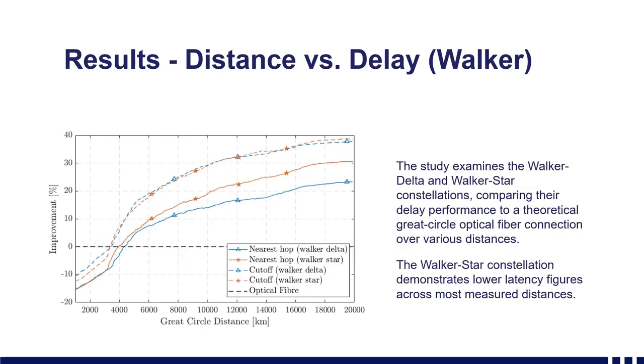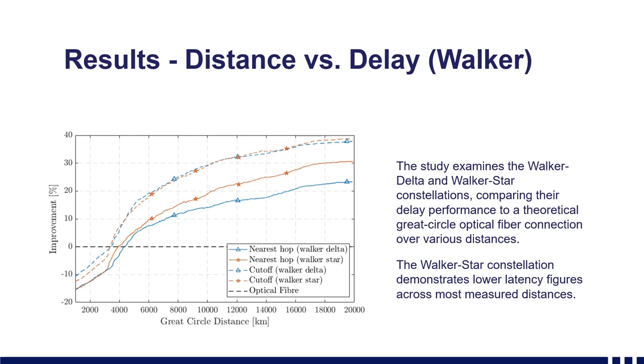Next, we compare the delay performance in the Walker constellations, the Walker Star and the Walker Delta. We use 250 satellites in the constellation and compare the delay performance to theoretical great circle optical fiber connections over various distances, similar to the slide before. The same phenomenon is present where the delay performance improvement of the satellite communication system increases relative to the great circle fiber path as the distance between the transmitter and receiver increases.